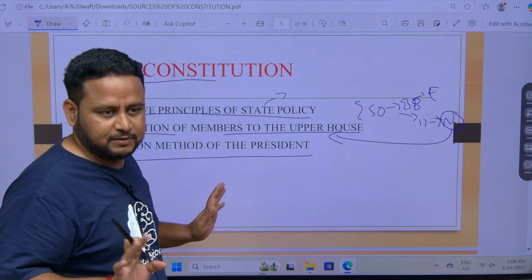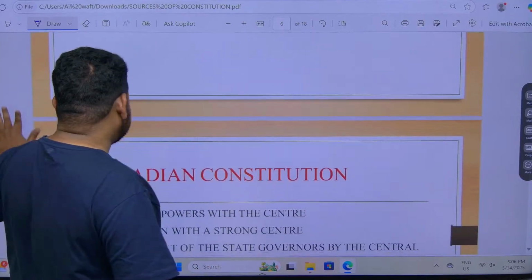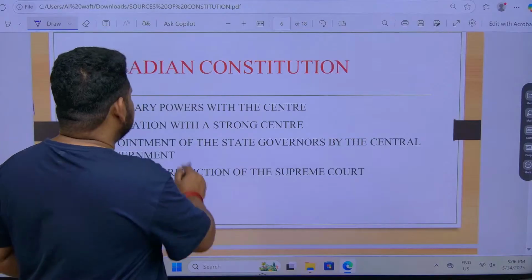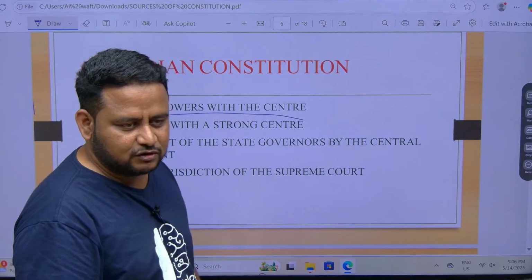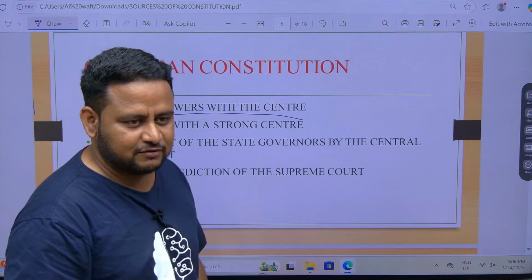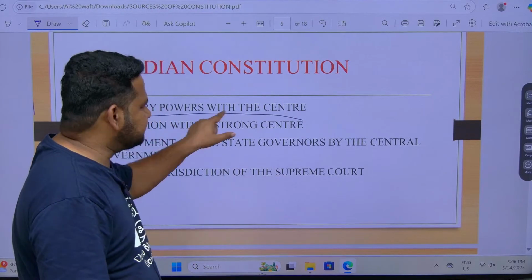It will be easy for you to remember. Next, Canadian constitution: residuary powers with the center. Residuary powers, I told you. When you eat, whatever is left out, the person who brought the food will have it. So whatever is leftover power, that is with the center.